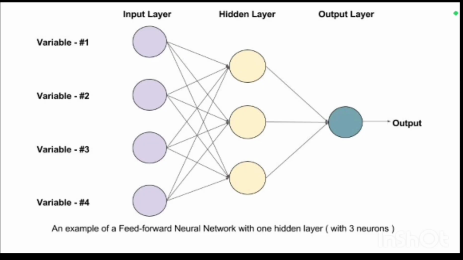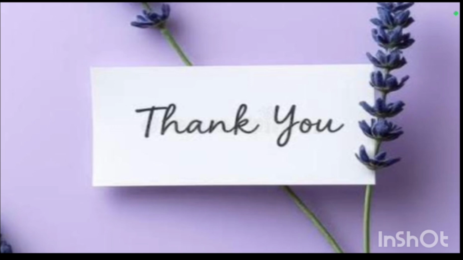Here is a pictorial diagram of how a feed forward neural network works. It is an example of a feed forward neural network with one hidden layer and three neurons. Variable 1, variable 2, variable 3, variable 4 are the input layer, the 3 neurons are the hidden layer, and 1 is the output layer. A feed forward neural network is a type of neural network where information flows in one direction from input to output through layers of artificial neurons.